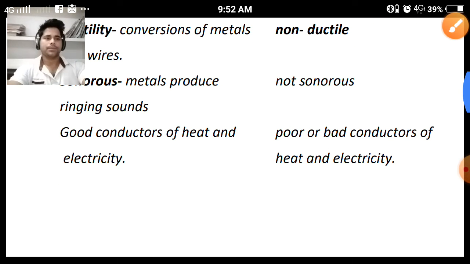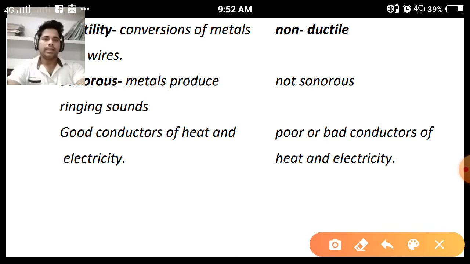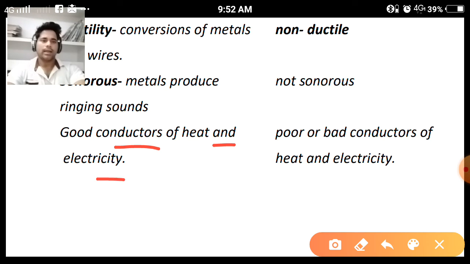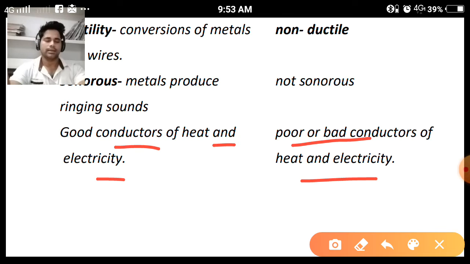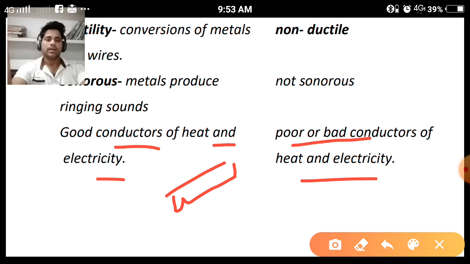Next property: metallic objects are good conductors of heat and electricity, while non-metallic objects are poor conductors of heat and electricity. Let us understand by taking one example of an electric circuit. As in class 6 we have seen about closed circuit and open circuit. In a closed circuit, the electricity is flowing. So in the path of the circuit, if we place a metallic object made from iron, iron will not interrupt the flow of electricity.